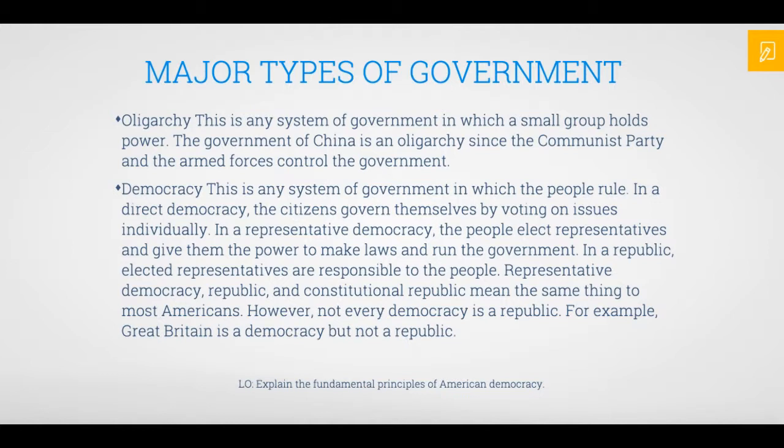Democracy. This is any system of government in which the people rule. In a direct democracy, the citizens govern themselves by voting on issues individually. In a representative democracy, the people elect representatives and give them the power to make the laws and run the government. In a republic, elected representatives are responsible to the people. Representative democracy, republic, and constitutional republic mean the same thing to most Americans. However, not every democracy is a republic. For example, Great Britain is a democracy, but not a republic.